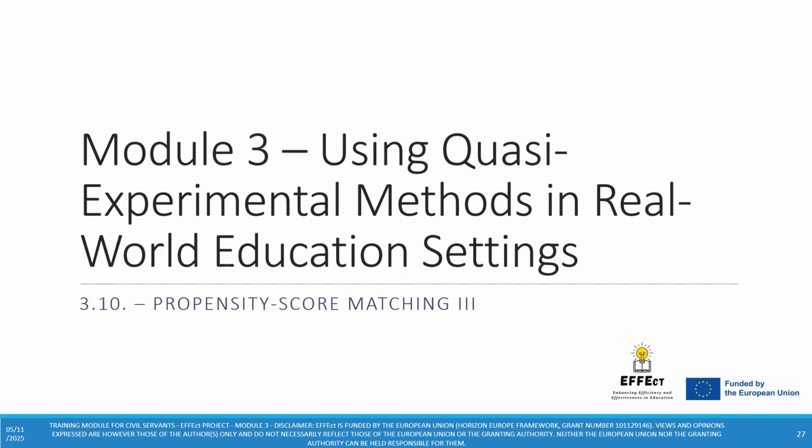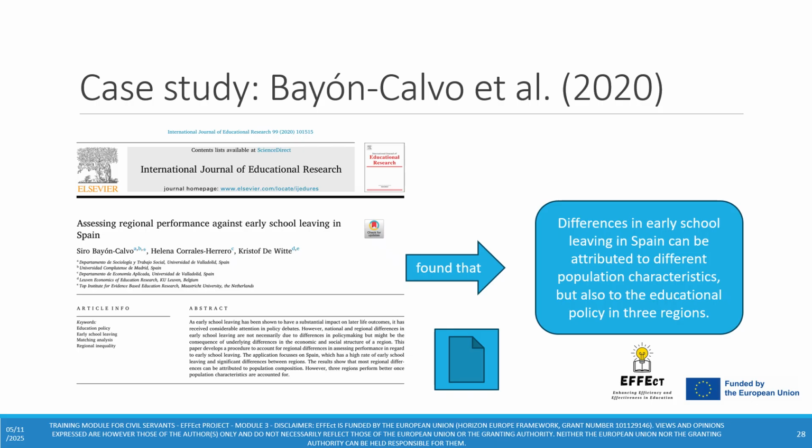Dear participants, welcome to submodule 3.10, in which we will continue our discussion of propensity score matching. Today, we will have a look at an academic article which uses propensity score matching, namely the article Assessing Regional Performance Against Early School Leaving in Spain, written by Dr. Bayon Calvo, Dr. Corrales Herrero, and Professor De Witte, who found that differences in early school leaving in Spain can be attributed to different population characteristics, but also in 3 regions to the educational policy.